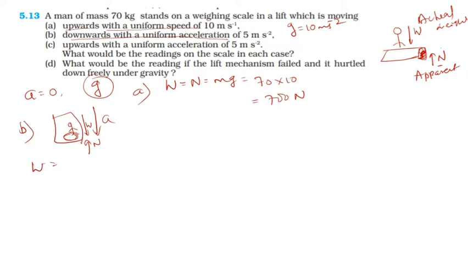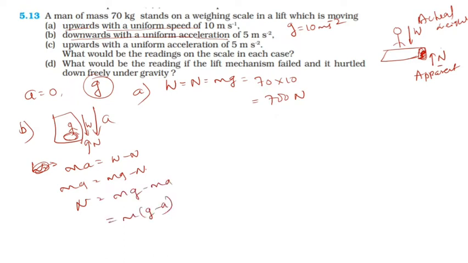The resultant force ma is equal to W minus N. So this is ma and this is mg minus N. So N is equal to m into g minus m into a, which is m into (g minus a). While moving down, what you get from that machine is the apparent weight, the normal reaction. The mass of that person is 70, the acceleration due to gravity is 10, and the lift is moving with 5 meters per second square. So now 70 into (10 minus 5), this is 5.